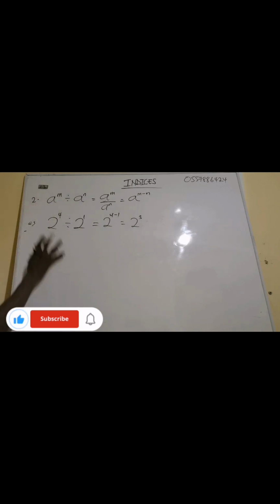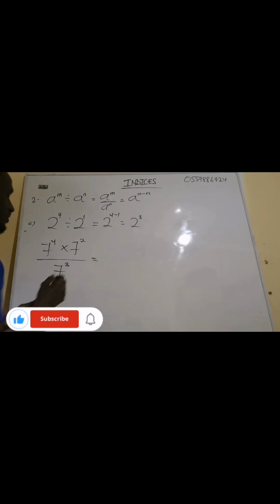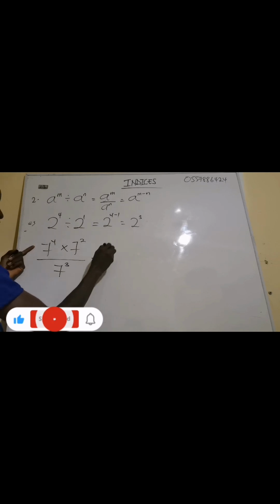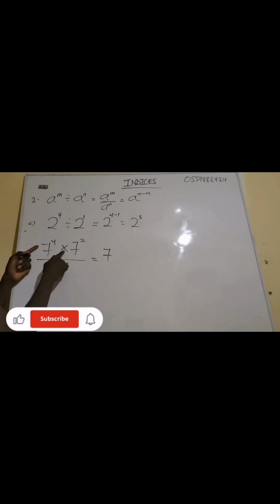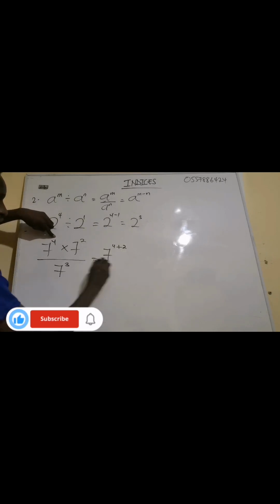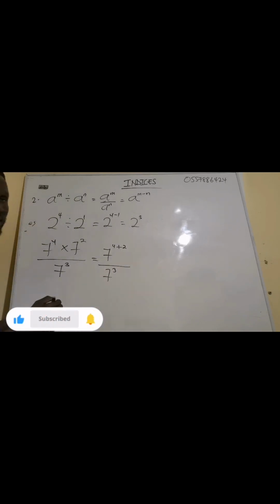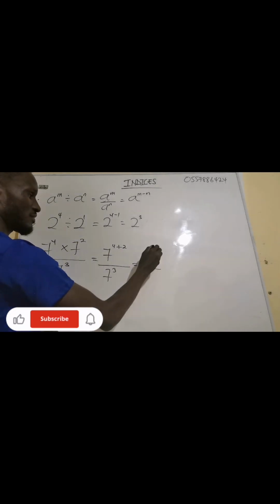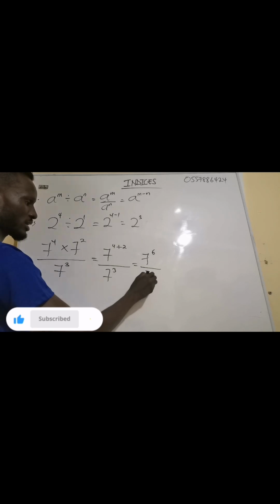In multiplication, they give the two roots to solve a question. Now, 7 exponent 4 times 7 exponent 2, now divided by 7 exponent 3. Now what will be the answer? Let's see. I'm going to deal with the top one, 7 exponent 4 times 7 exponent 2. So we have 7. Multiplication means that we have to add the exponent. So I have 4 plus 2, now divided by 7 exponent 3. What is 4 plus 2? 4 plus 2 will give us 6, divided by 7 exponent 3.